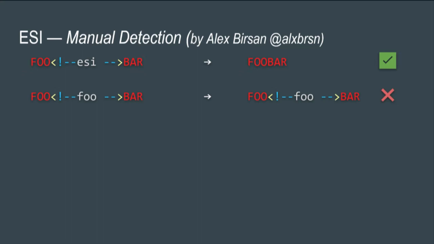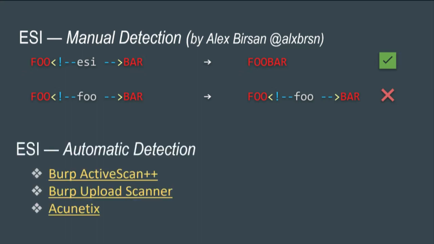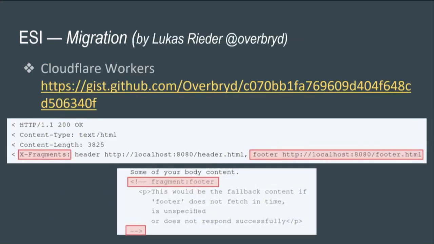If you don't want to mess with manual detection because it's pretty painful, you can just use automatic detection. You have Burp ActiveScan++, Burp Upload Scanner, and iKinetics, which can all detect ESI injections. I'm not sure how iKinetics does it, but I know that Burp ActiveScan++ and Burp Upload Scanner use the aforementioned heuristic, so it's pretty reliable. If you think ESI as a feature is a good example of a robust caching mechanism and you want to implement it, I personally wouldn't go with ESI because it's pretty broken.